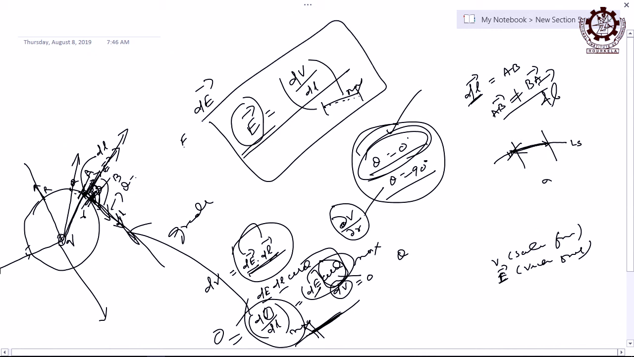E vector is equal to dV by dl maximum, correct. Obviously it tells both the direction as well as magnitude, and that may or may not be, but it is a vector. Right-hand side is a vector, left-hand side is also a vector. Left-hand side is intensity, right-hand side is the gradient. So, the electric field intensity can be expressed in terms of the gradient of potential at that point.